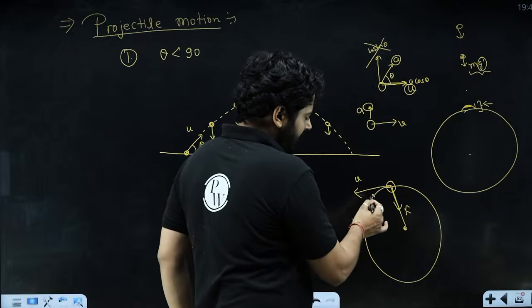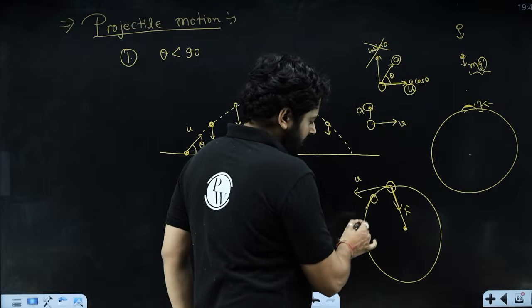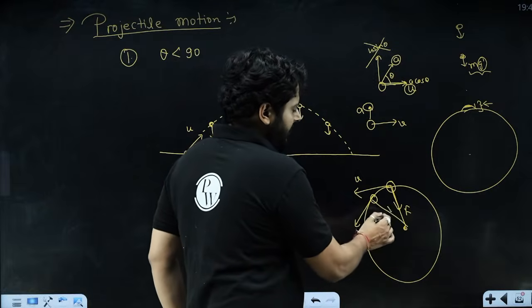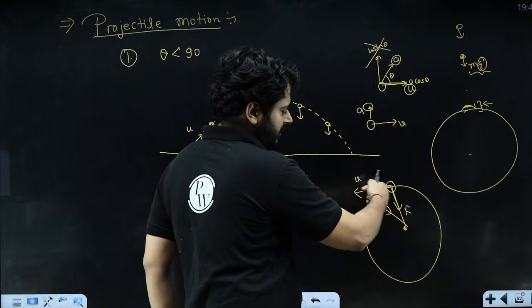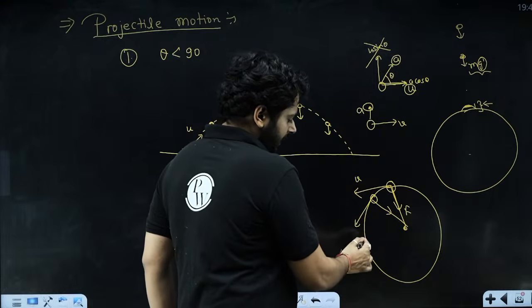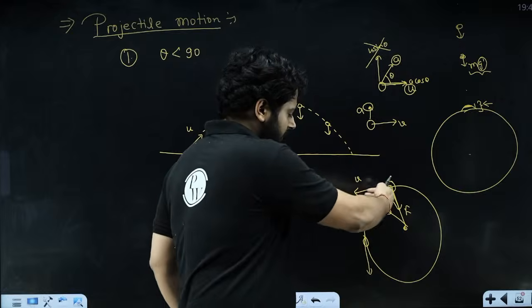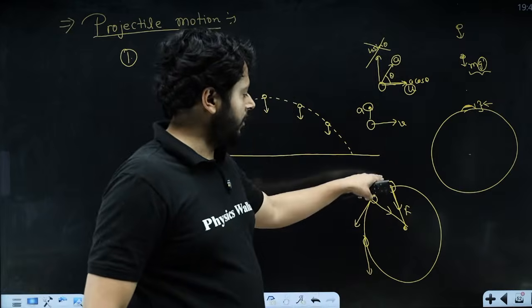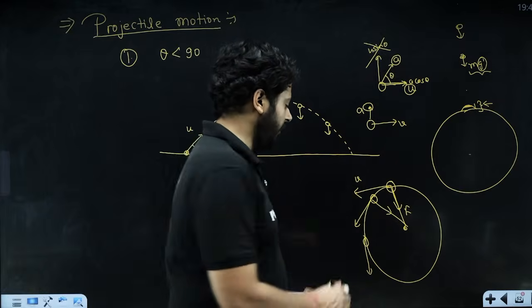You see that the body next second will come up over here. Now the direction is like this, right? So how did the direction of the body change? Initially it was this and now it is this, and over here the body's direction is this, right? So how is the direction of the body's velocity changing? Because there is a force acting perpendicular to it all the time, right?